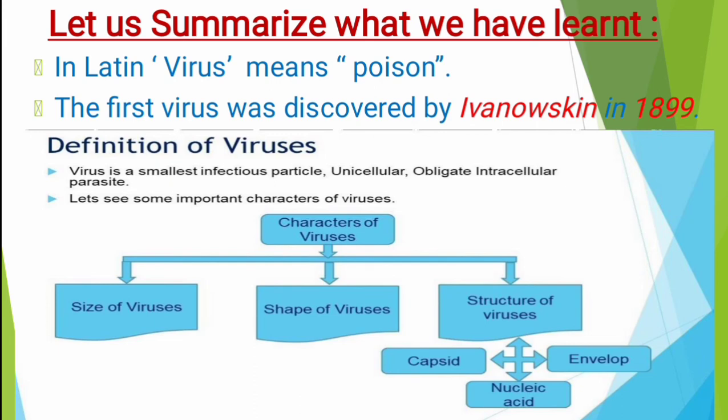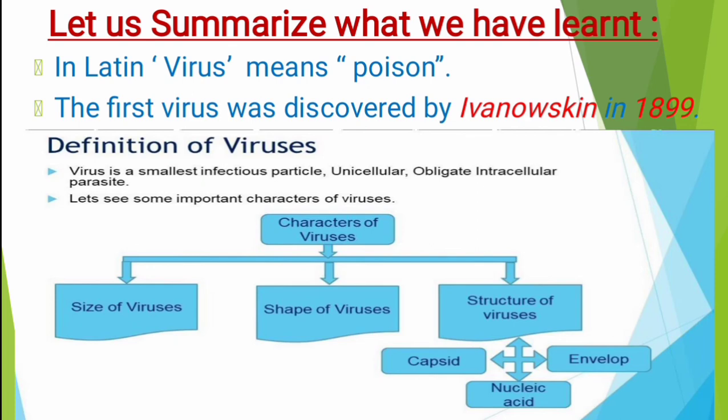He is a scientist, and he discovered it in 1899. Now, the definition of viruses: a virus is the smallest infectious particle, unicellular, an obligate intracellular parasite.